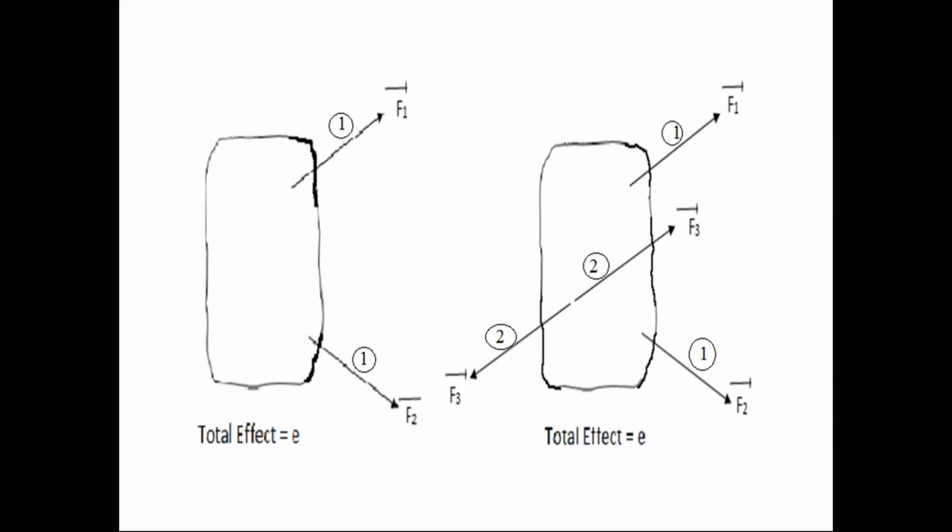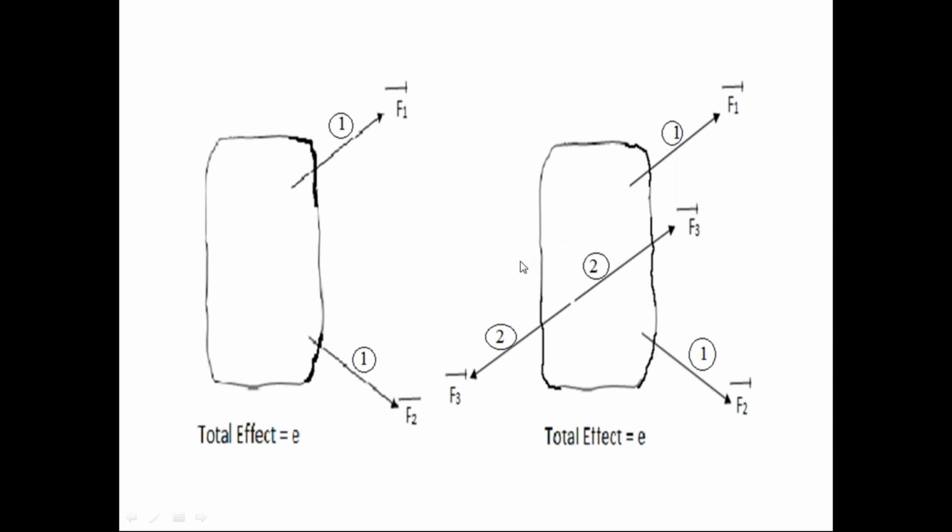So the second force system acting on the rigid body is in equilibrium condition, because it has two collinear forces equal in magnitude, opposite in direction.